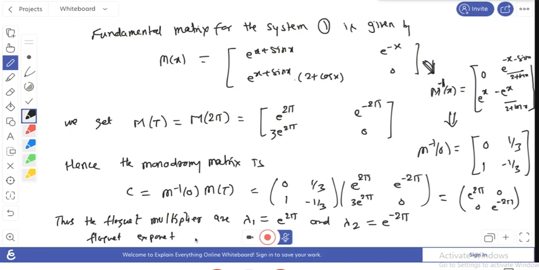The exponent, that is mu1, what will it be? Here, e to the power, the formula... you know it. Lambda j equals e to the power mu j t. So here t is the period. What is the value of mu j here for the first one? Okay, so this becomes 1 here, and what is mu2 here, t being the period which is -2 pi, so this becomes -1. Okay, is it clear?